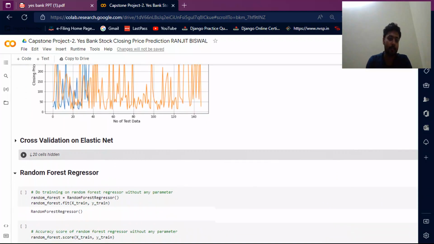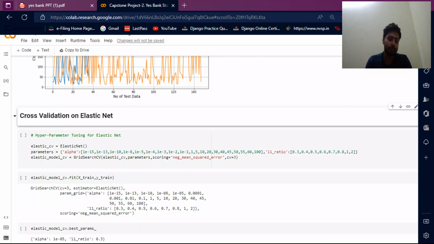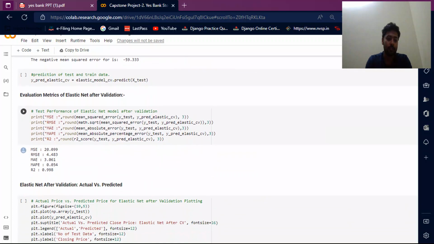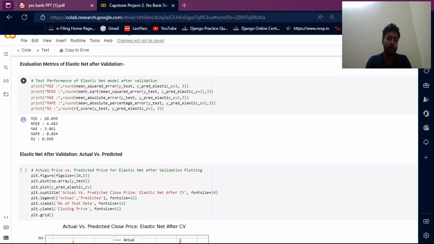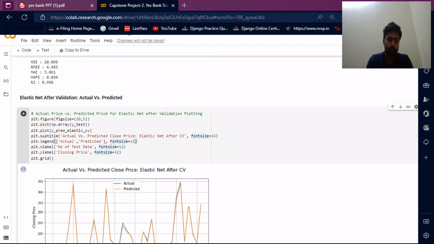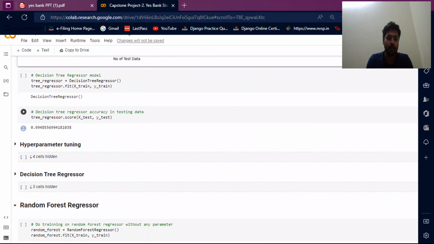Actual versus predicted. Then I do cross validation on elastic net, with hyperparameter tuning for elastic net. This is the output of elastic net after validation. The MSE value is 20.99 and the R2 value is 0.998. It's a very good R2 output. Then I do elastic net after validation. This is the elastic net after validation.